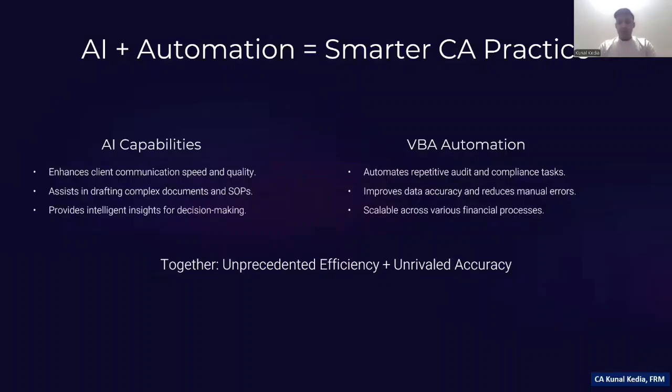So AI plus automation equals smarter practice. When you combine both AI and automation, you can unlock a new level of efficiency. AI helps in thinking, writing and communicating: client notices, tax replies, even drafting SOPs. VBA handles routine executions like reconciliation, classification, compliance monitoring, etc. Together they allow professionals like us to deliver faster, more accurate and higher quality results.